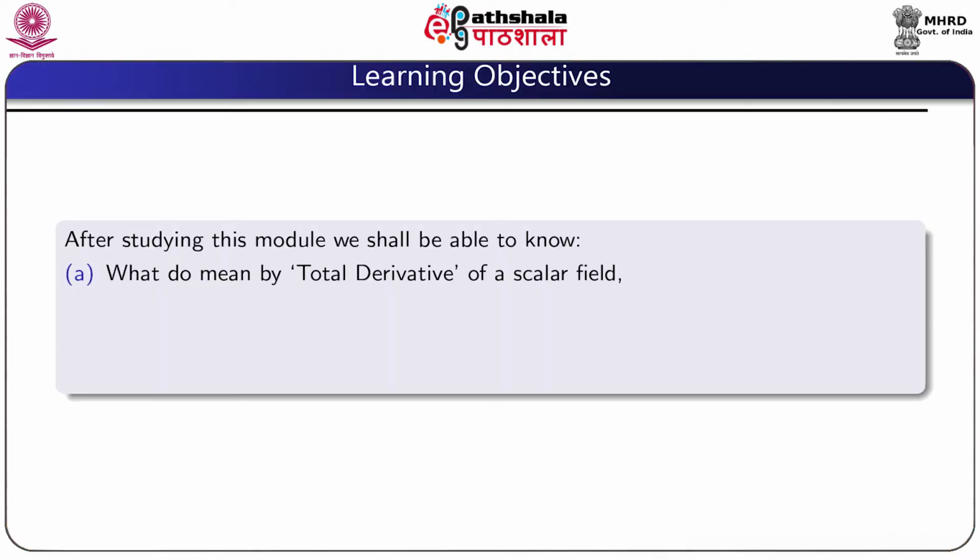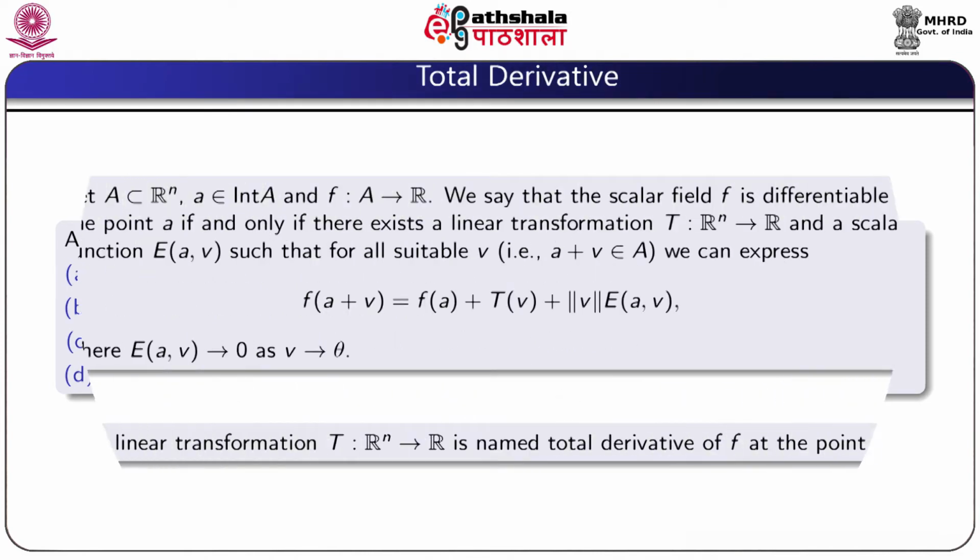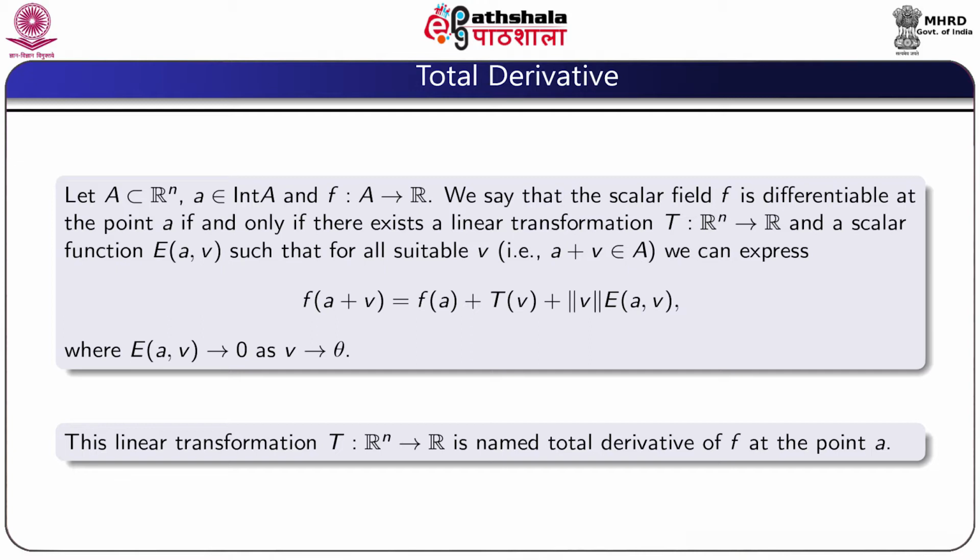First, we state the learning objectives. After studying this module, we shall be able to know what we mean by total derivative of a scalar field. We shall also show that the total derivative as defined is unique. We shall find the relation between total derivative and vector derivative, and we shall also show that the existence of total derivative implies continuity. First, we give the definition of total derivative.